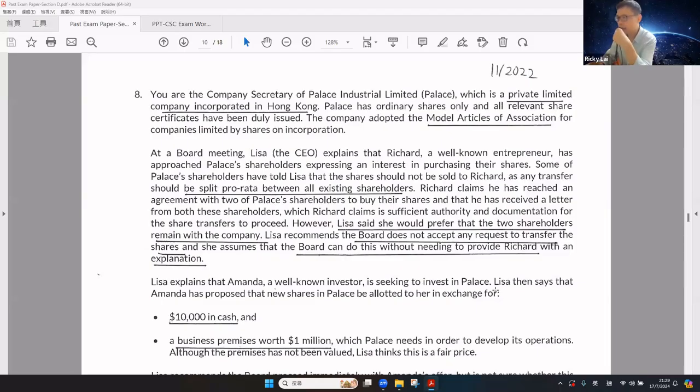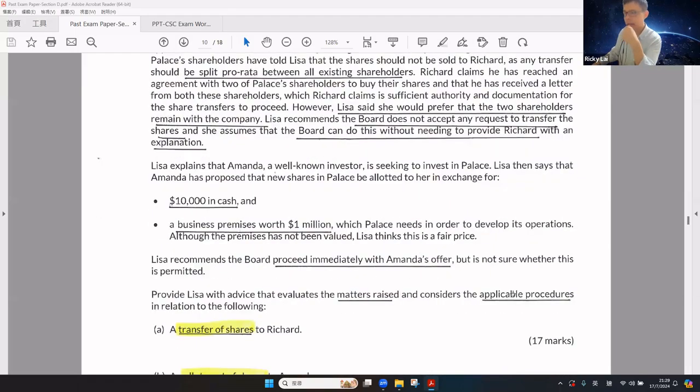However, Lisa said that she would prefer that the 2 other shareholders remain with the company and recommends the board does not accept any request to transfer the shares. She assumed that the board can do this without needing to provide Richard with an explanation. Now look at another potential investor, Amanda. She wishes to make an investment in the company, based on an allotment of shares, and there are 2 types of consideration.